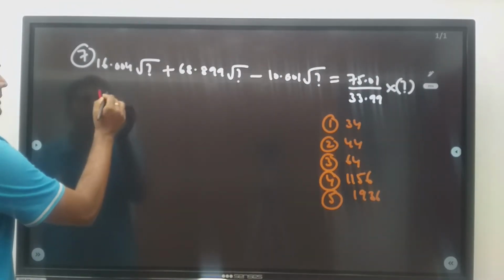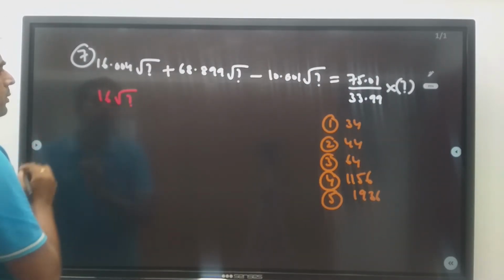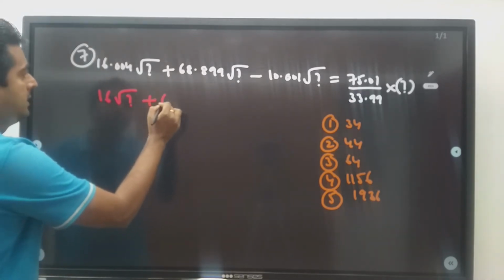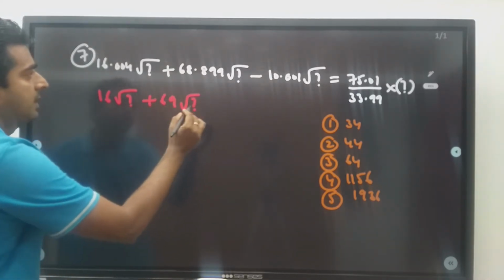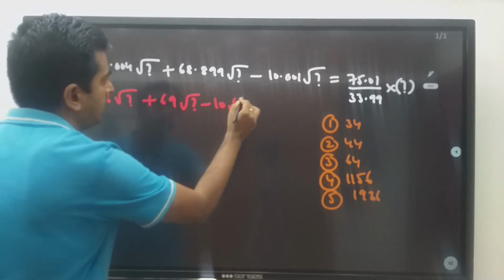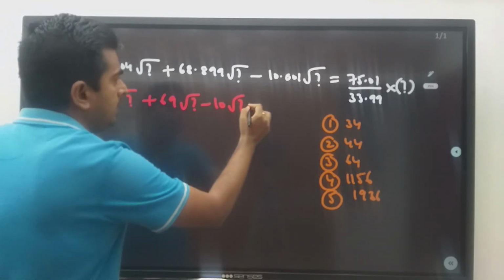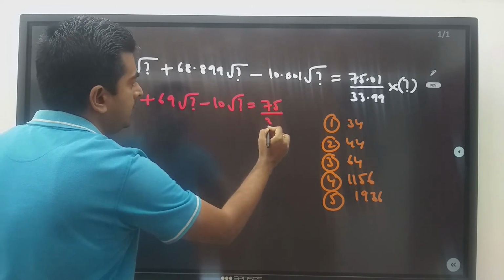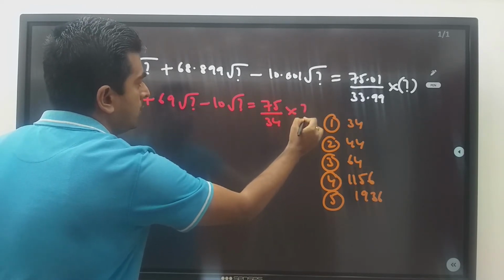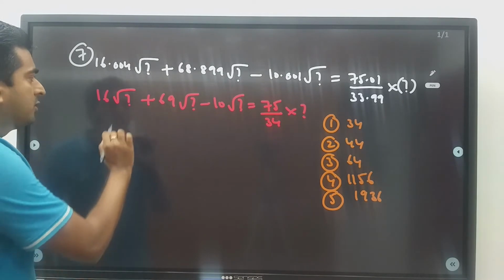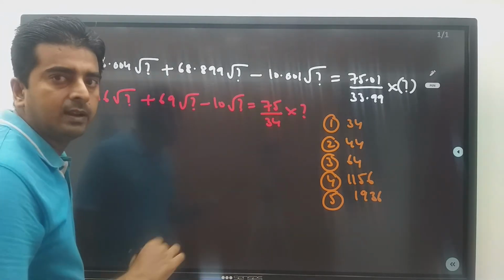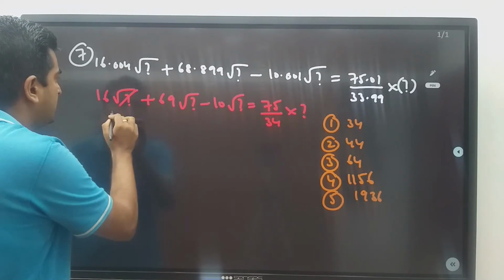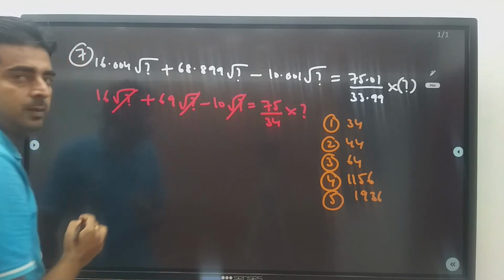This is 16 square root of question mark. This is 69 square root of question mark minus 10 square root of question mark is equal to 75 divided by 34 into question mark. Now if I take the square root of question mark outside, it will be cancelled.